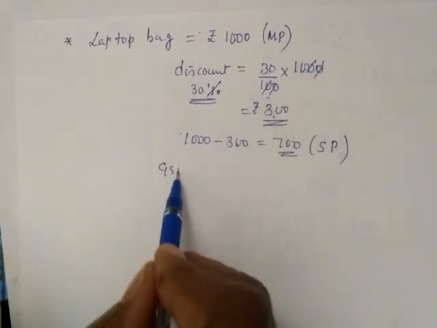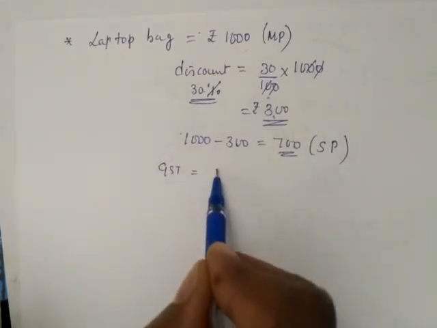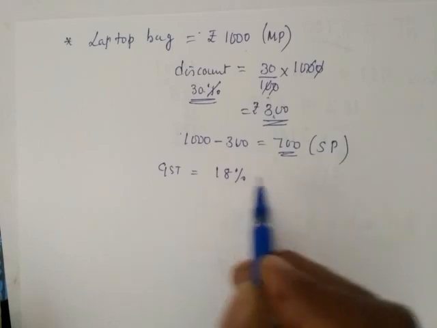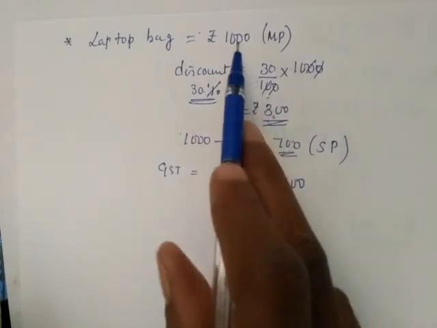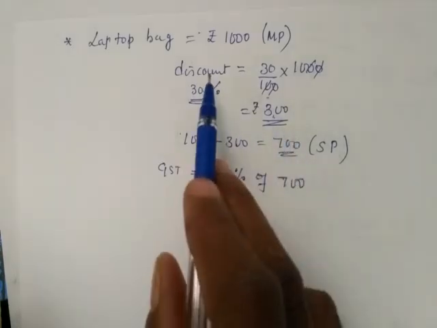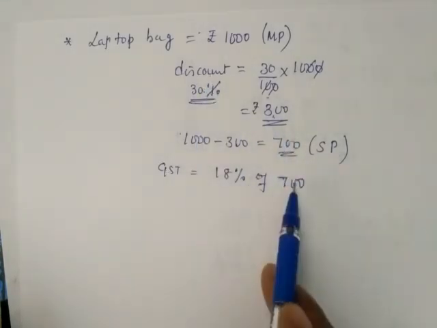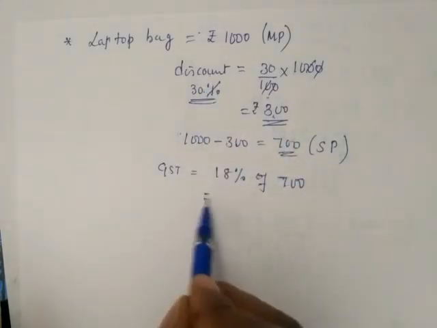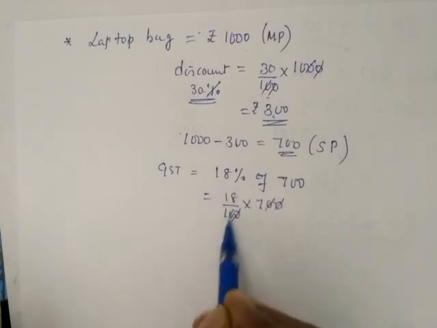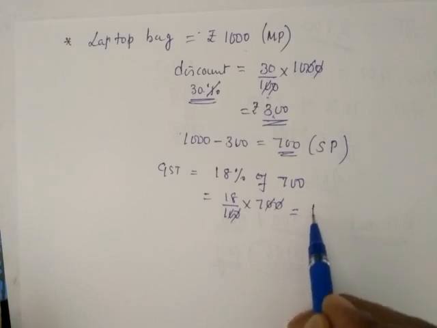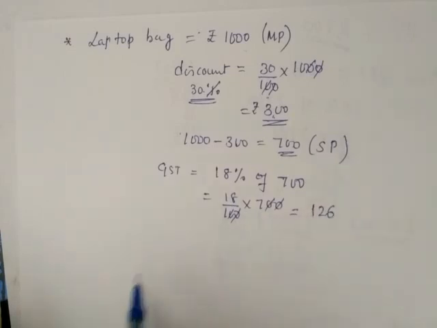Now GST, the next level is GST. How much is GST? They are charging 18%. 18% of what? 700. Because we are buying not for 1000, we are buying for 700 after the discount. So GST we will find on 700. So it is 18 by 100 into 700. Zeros cancelled. So 8 sevens are 56, and we get 126.